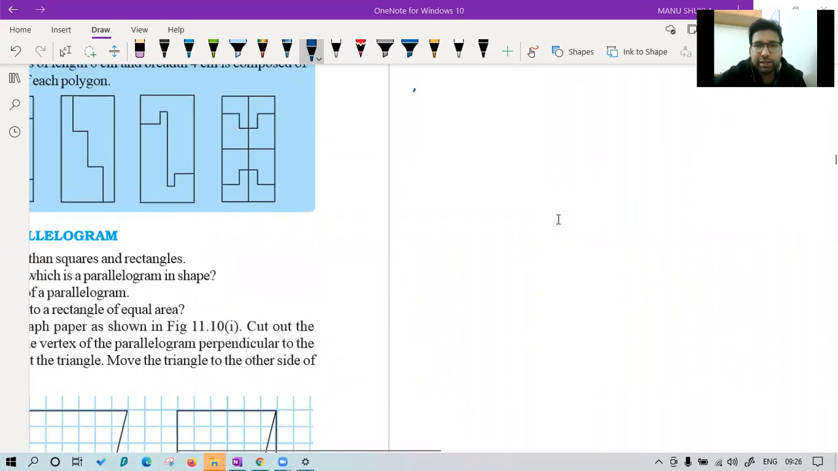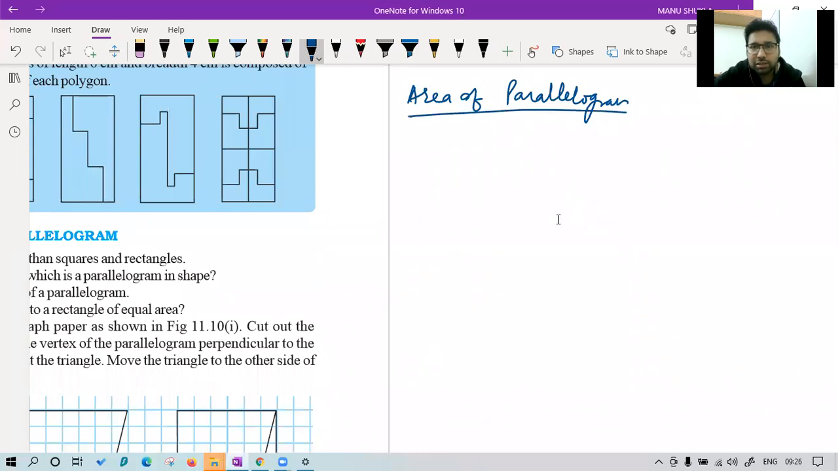The next concept is area of parallelogram. Class, before finding area of parallelogram, tell me what is area of this triangle ABC. If you know that this is 3 centimeter, this is 4 centimeter, and this is 5 centimeter, can you find area of this triangle right now? Please tell.